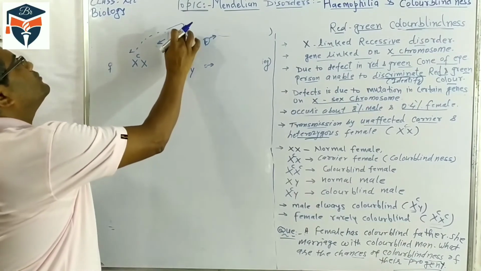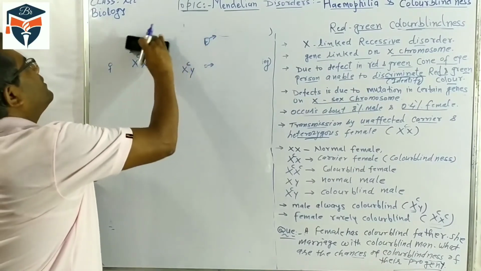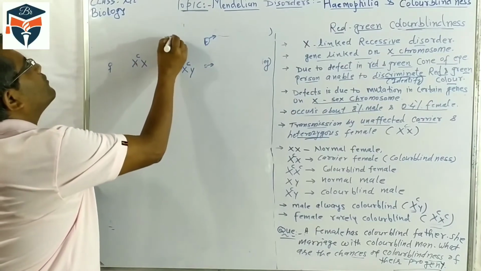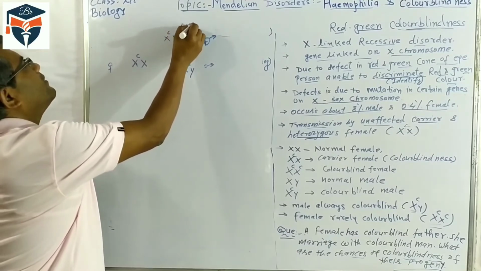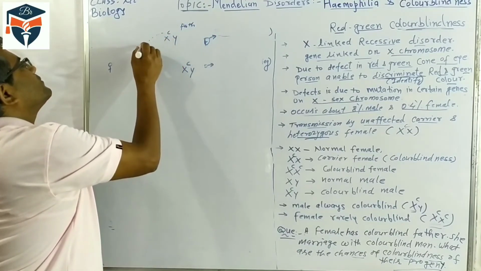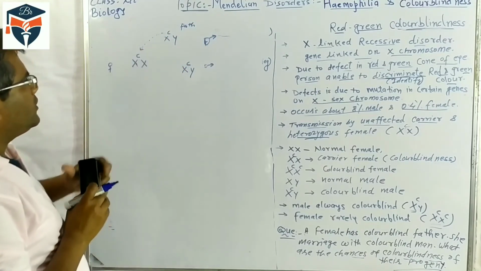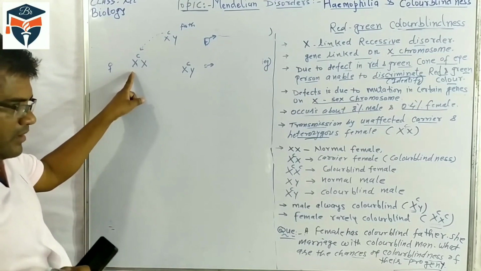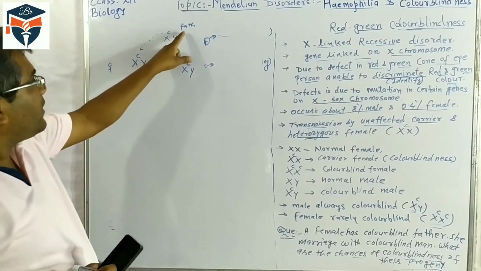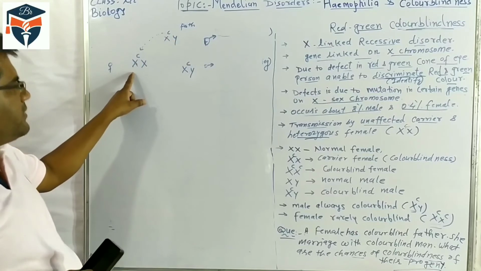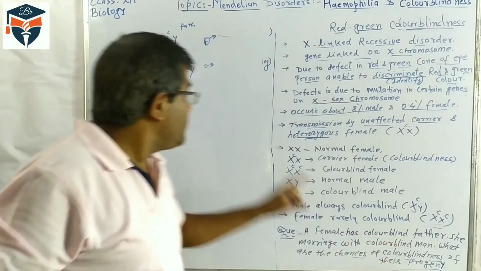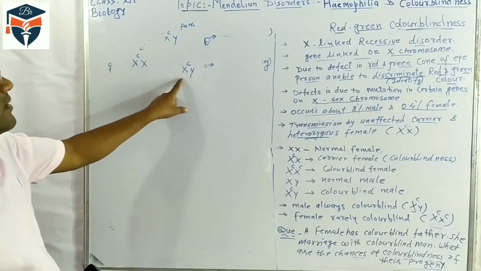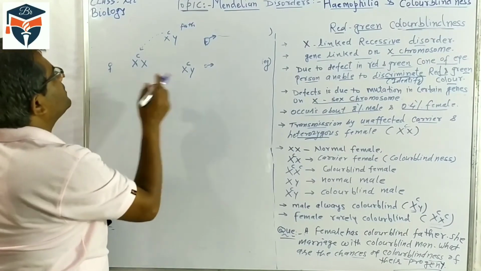So the female is a carrier. Now she marries a color blind male. This is the color blind male.